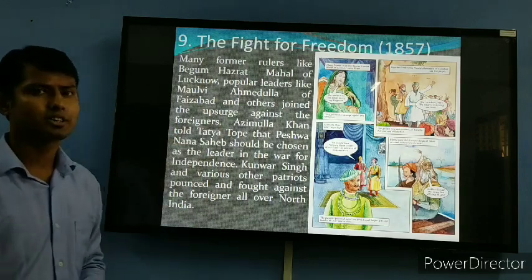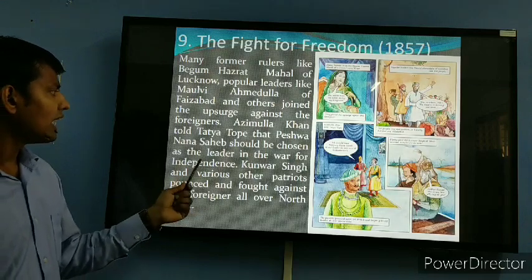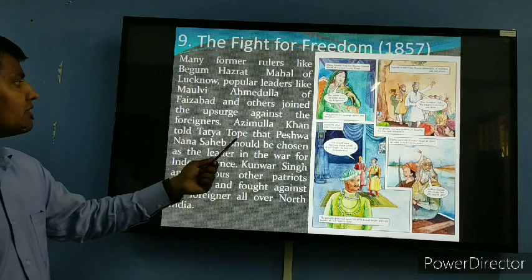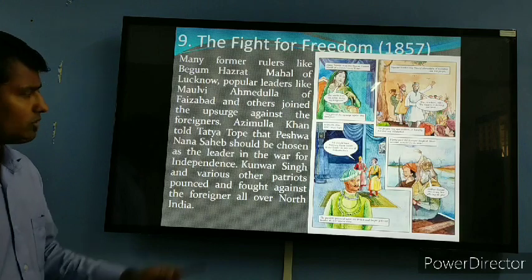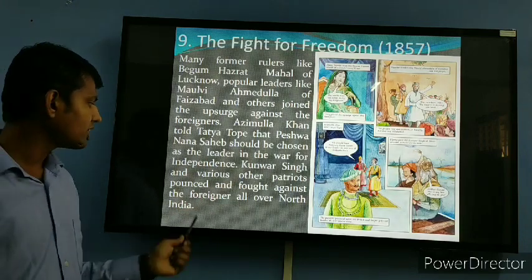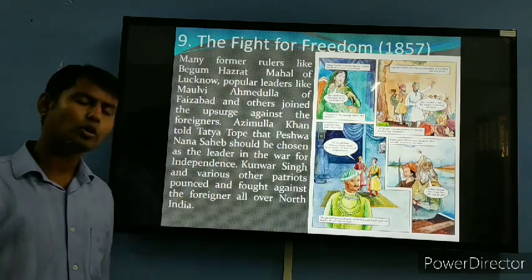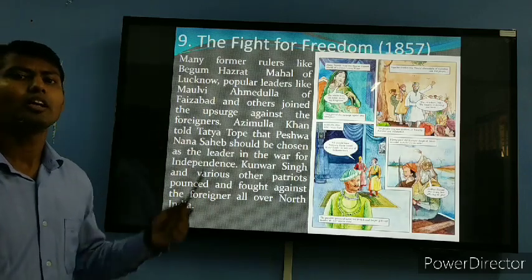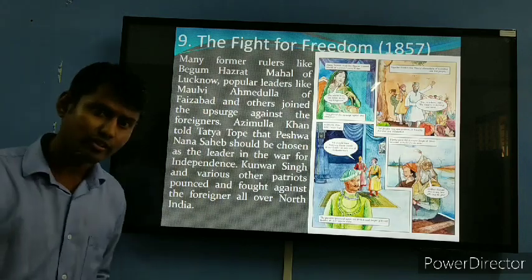The Britishers. Azimullah Khan told Tatya Tope that Peshwa Nana Sahib should be chosen as the leader in the war of independence. Some of them suggested that Peshwa Nana Sahib should lead this revolt. Kuwar Singh and various other patriots fought against the foreigners all over North India. Kuwar Singh of Bihar was also a prominent face of 1857. He sacrificed his life for his motherland, and he gave his last blood for the motherland.